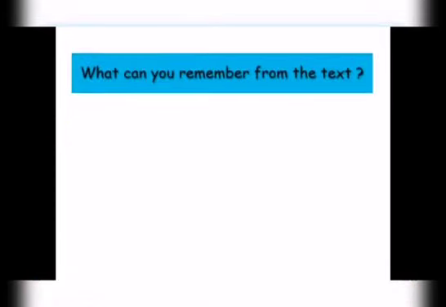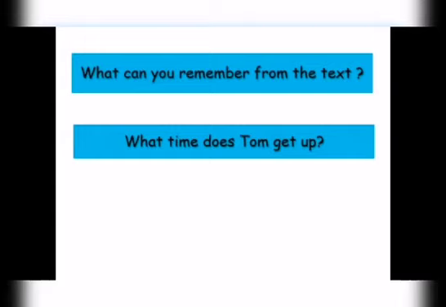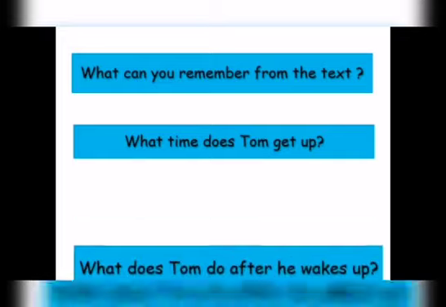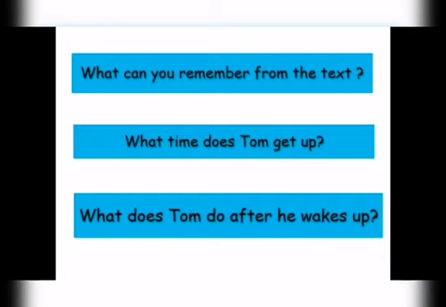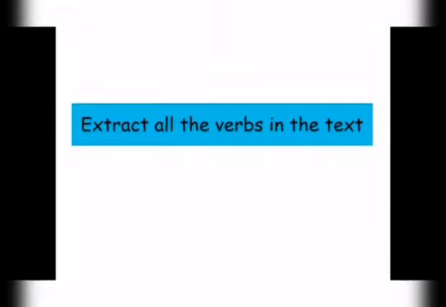Okay. What can you remember from the text? At least, remember that the text was about my morning routine. That's great. What time does Tom get up? In the text, Tom gets up at 7 o'clock, right? Good. Then what does Tom do after he wakes up? When he wakes up, he gets up and so on and so forth. And so forth, yes.